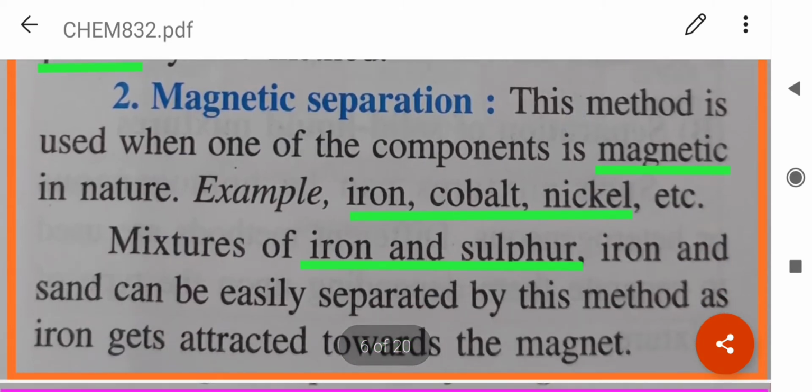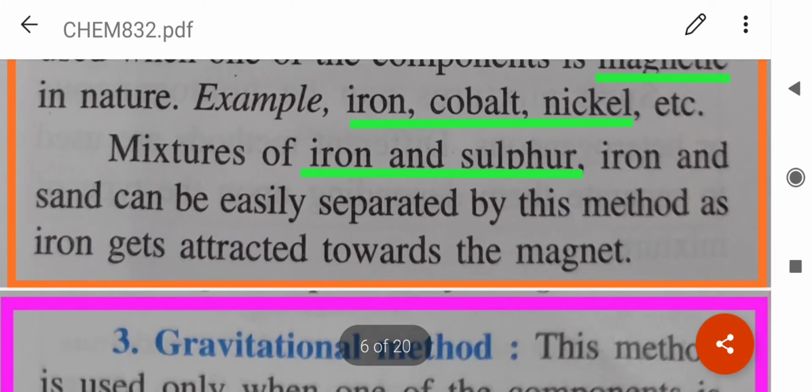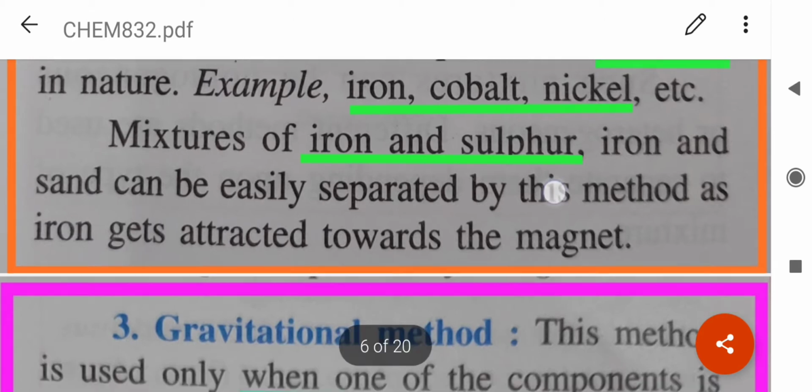Magnetic separation, in which a magnet is used for a magnetic metal. It can be iron, cobalt or nickel. For example, a mixture of iron and sulfur can easily be separated by magnetic separation.